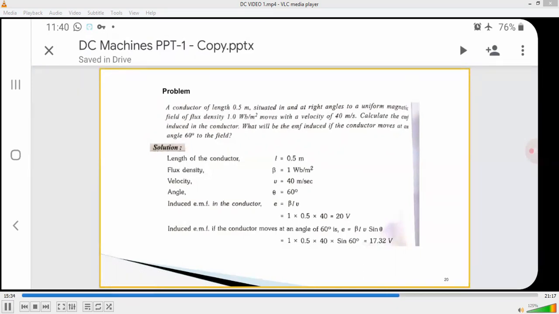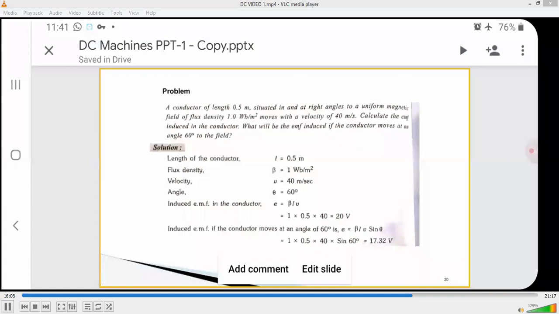So, in this problem, the given length of the conductor L is equal to 0.5 meter. Flux density B is equal to 1 Weber per meter square. Velocity V is equal to 40 meter per second. Angle theta is equal to 60 degrees. For the induced EMF in the conductor, the formula is E is equal to BLV.